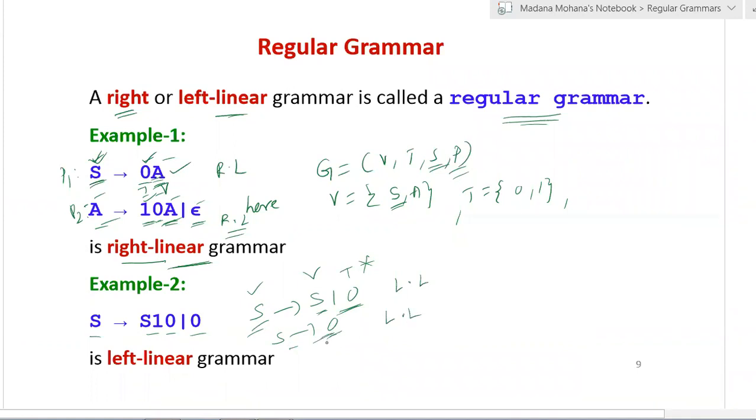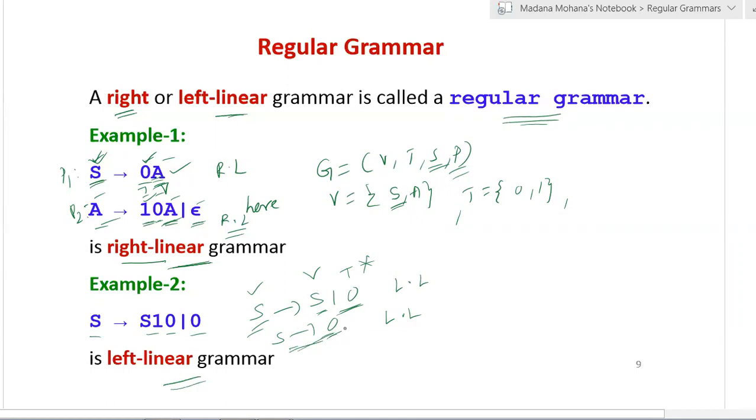Every production must satisfy any one of the three forms of either right linear or left linear production rules. Then, based on the condition satisfied, the grammar is said to be right linear or left linear. Here it is satisfying the left linear condition. Therefore this is a left linear grammar. Here we may raise one question. Seeing the second production, S derives 0, it satisfies both the left linear and right linear conditions. Then how to justify?